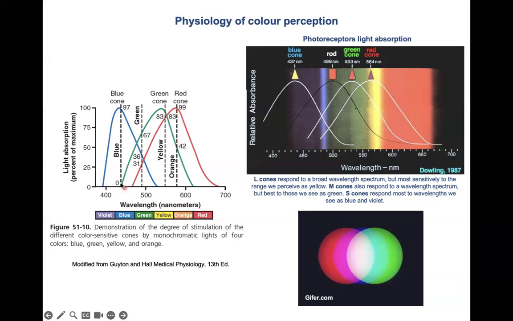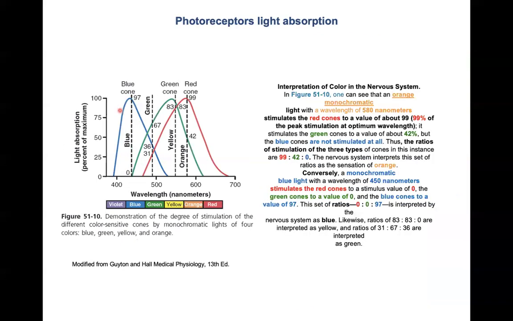Another example, a monochromatic light here, this dashed line, of say 440 nanometers, stimulates the blue cones to 97% and hardly the green cones and not at all the red cones. We perceive this monochromatic light as blue. Here I have some more notes for you. I hope this was helpful.